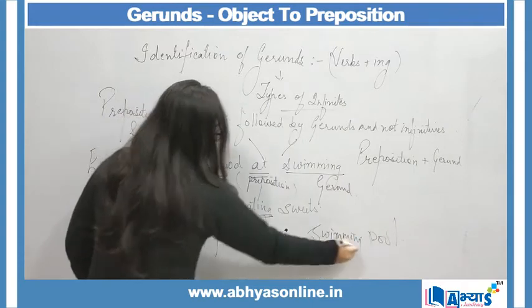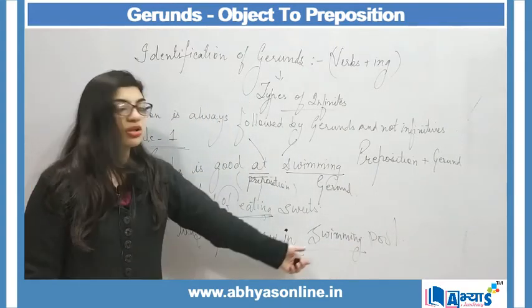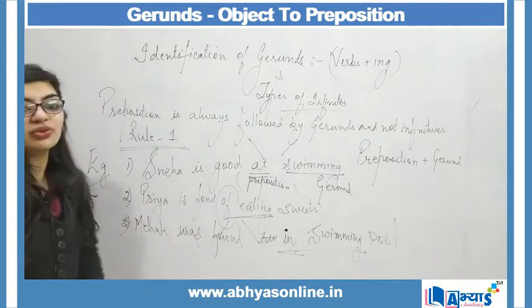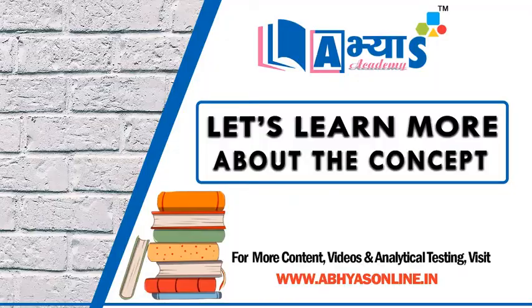So again in and swimming, this again shows that the prepositions always are followed by gerunds. So this was the first rule. Now let us discuss some more rules about gerunds.